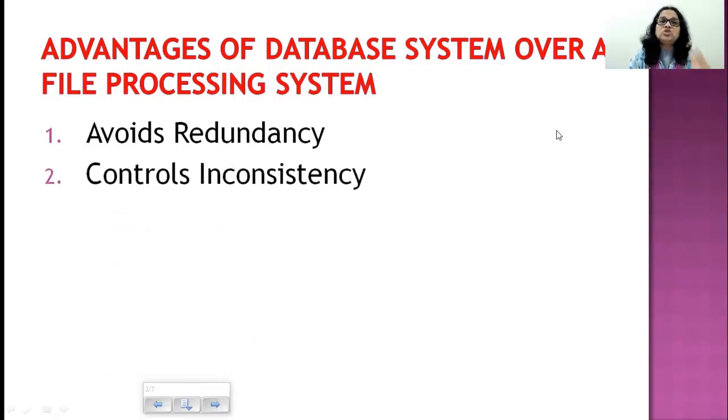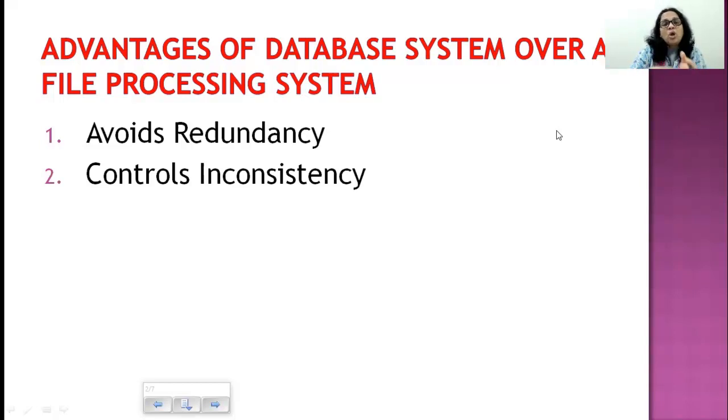Next, it controls inconsistency. Inconsistency means what? Let's say I change my address and I go to the hostel counter and inform them that my address has changed, and they take the new address from me and replace it in their file. But I forget to do so with the academic section. So now when a letter regarding my attendance or my result reaches my home, it goes to two different addresses. The academic section is going to send to my old address, whereas the hostel section will send it to my new address. Why?